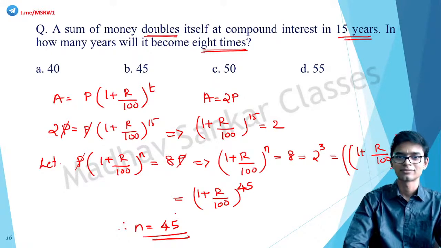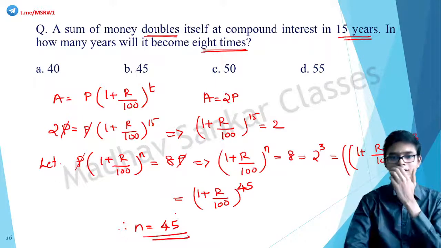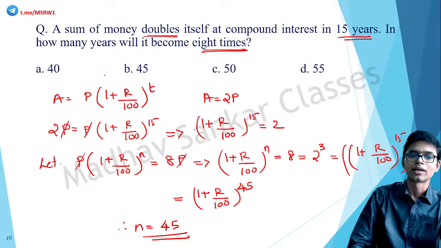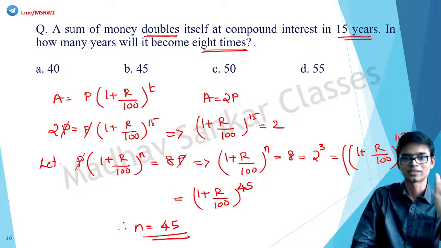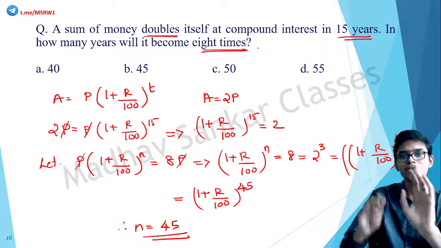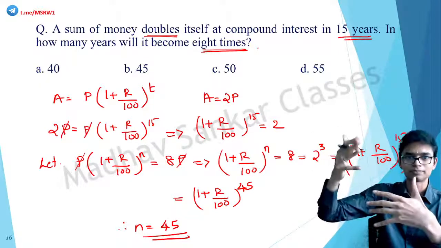Got it? Again, all about logic and all about substitution of known things in a formula. There is nothing more. Think about it. Again, a sum of money doubles itself at compound interest in 15 years. So you have to use the formula for compound interest, and amount is 2p, 2 principal, because it's double.